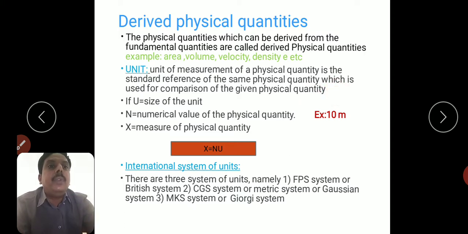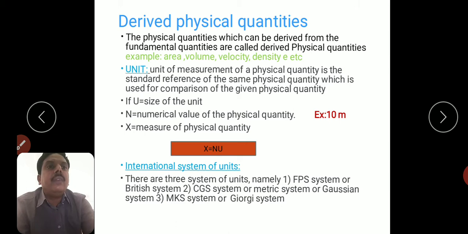For example, consider a 10 meter length and another length of 100 meters. The unit is nothing but the meter, and the comparison is the numerical value. Both are lengths, so they are similar. We consider force: 10 Newton, 20 Newton, both are force, but there is a comparison with the use of the unit.